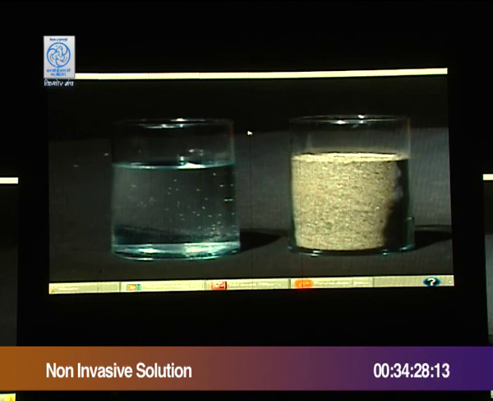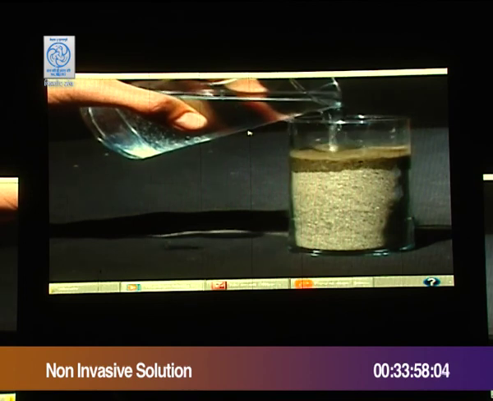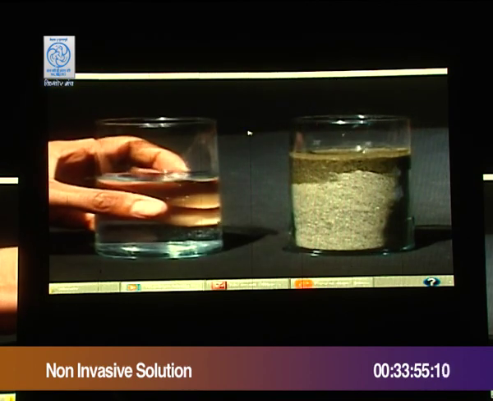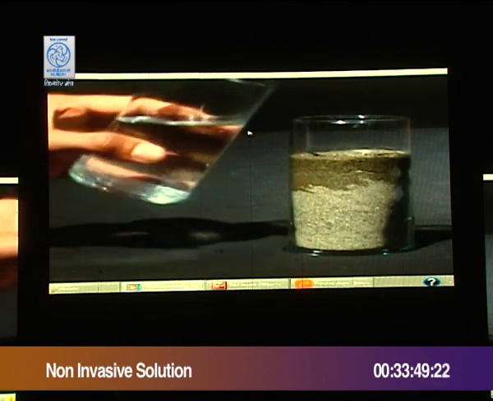Now for a little bit of magic. In one of the glasses is Yamuna sand. This is the same sand that populates the floodplains of the Yamuna, which are 100 square kilometers large and 40 meters deep. And now you will see how much water this sand can hold. So I begin here with a glass of water which has exactly the same level of water as the sand, and I begin to fill up the sand with water. You can see the water darkening, the sand darkening where the water is coming in.